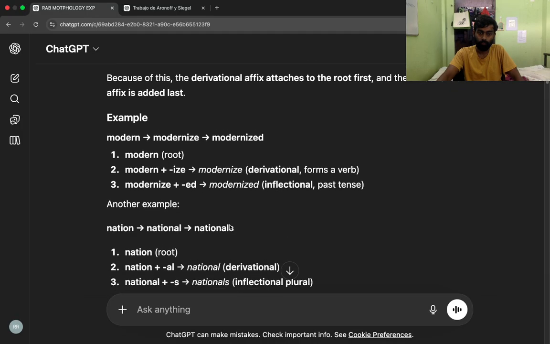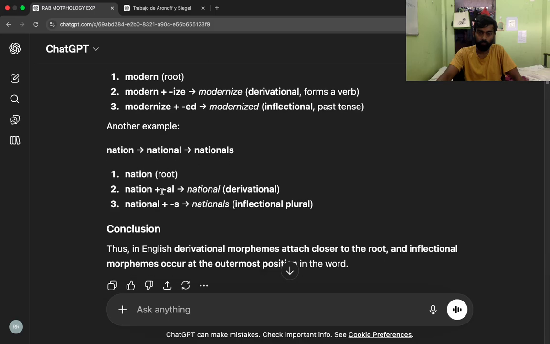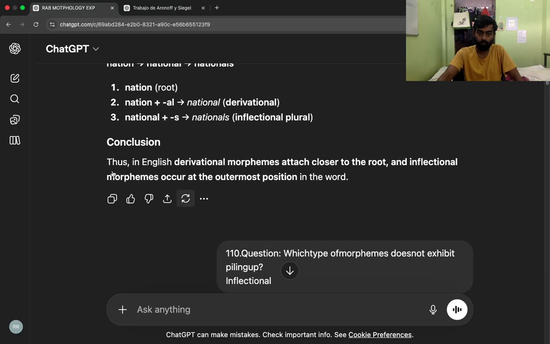Another example: nation, national, nationals. 1. Nation, root. 2. Nation plus -al, national. Derivational. 3. National plus -s, nationals. Inflectional, plural. Conclusion: Thus, in English, derivational morphemes attach closer to the root, and inflectional morphemes occur at the outermost position in the word.